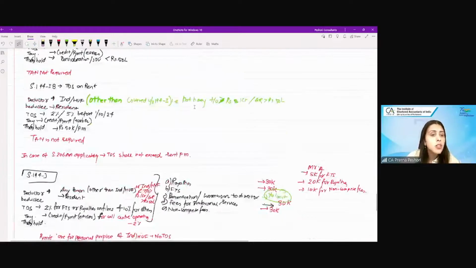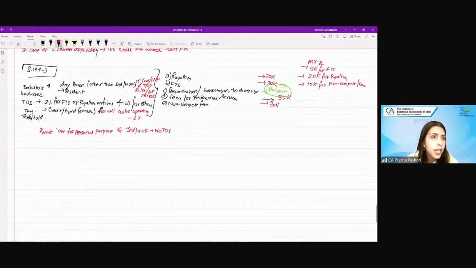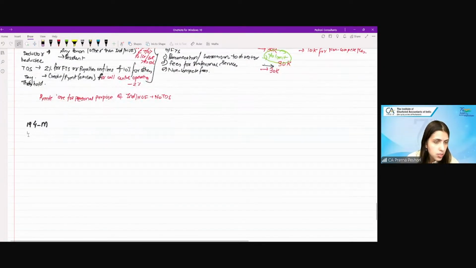So we have a new section now under 194M, which is an extension for 194C, H and G, where the deductor will be individual or HUF having turnover less than 1 crore or gross receipts less than 50 lakh.